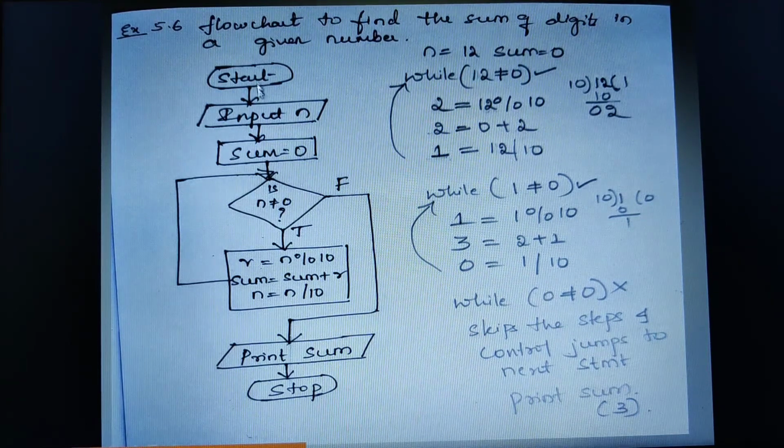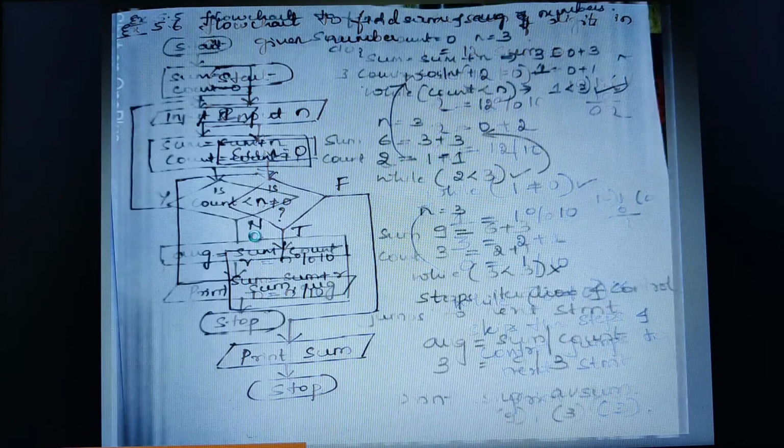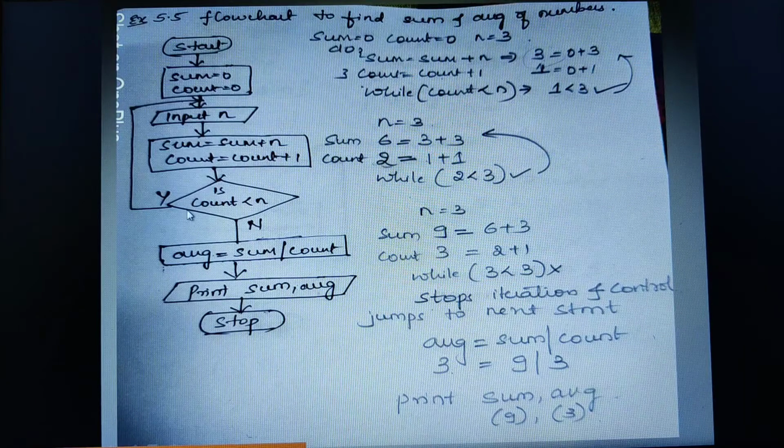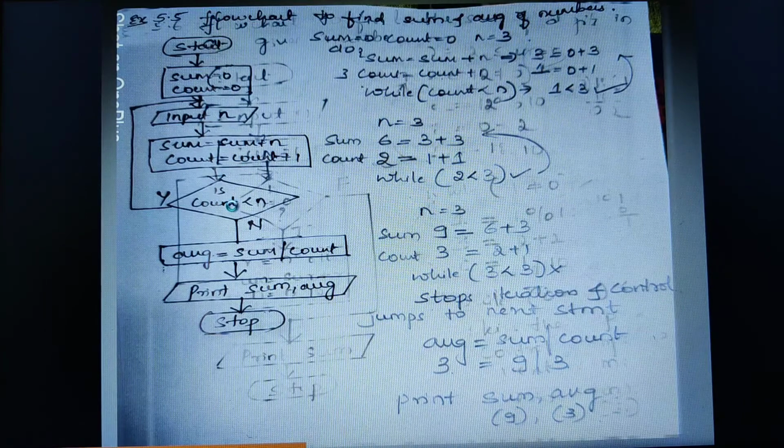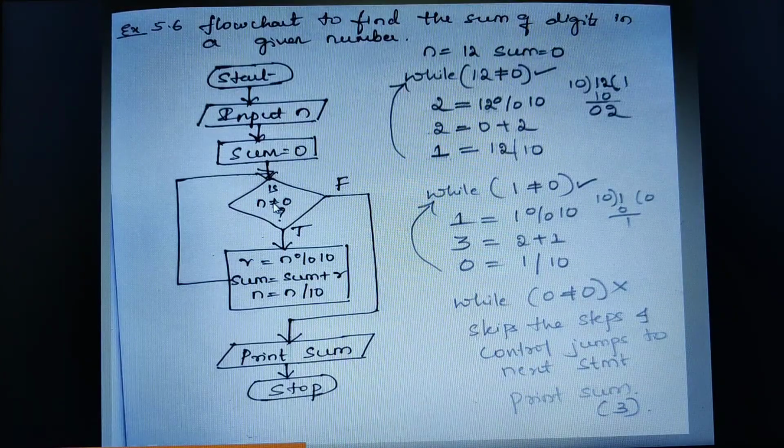Now start, input n, okay, sum is equal to 0. Now this is the while condition. One thing you should make out: if the branching is at the fag end, that is, firstly we execute certain steps of instruction and then check the decision, then definitely it will be a do while statement. If at all we first check the condition and then execute certain steps, then it will definitely be a while condition.